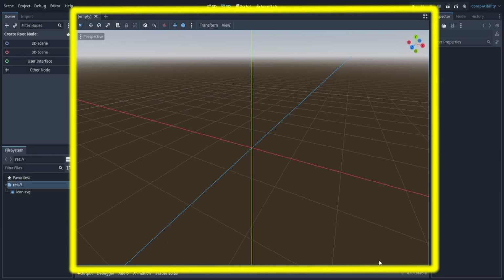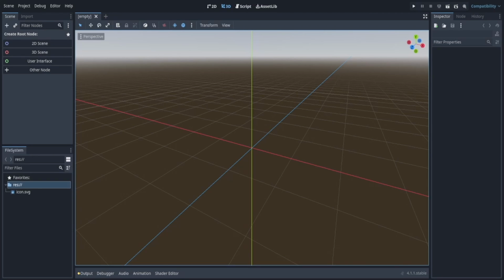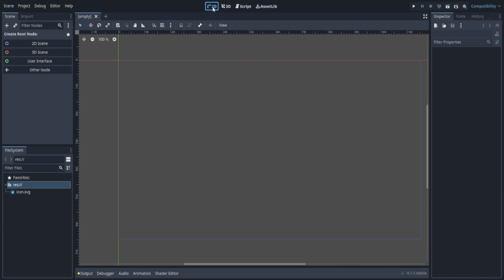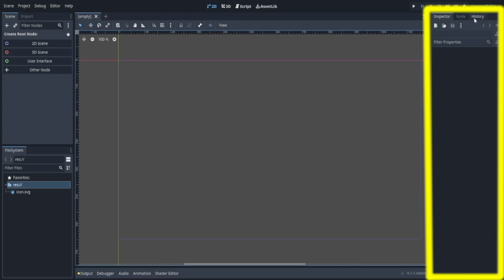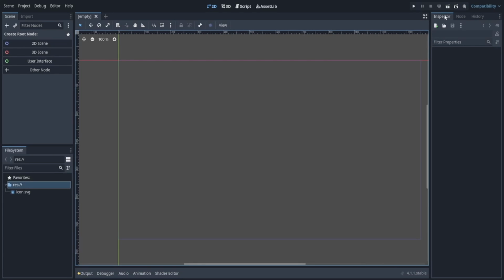Now in the middle, as we can see a giant screen, we see the project tab. This is where we see the actual scene, and on the top right above that, we can actually change it to 2D. Now on the right hand side, we have inspector, node, and history. This is the inspector, but it's also the property panel usually. So when I change a node or an object in my game, the properties will be on the right-hand side.